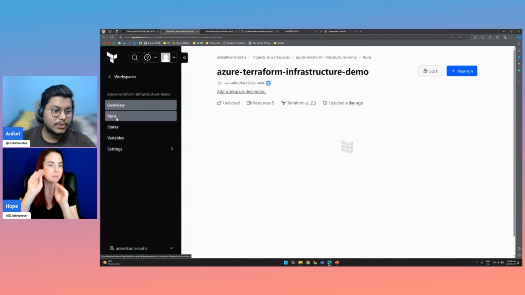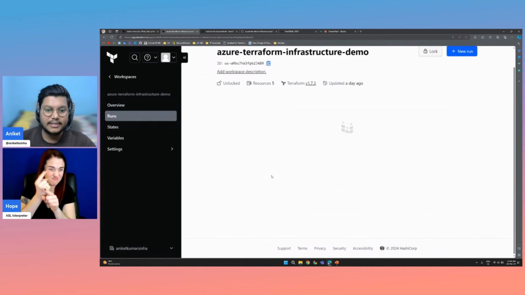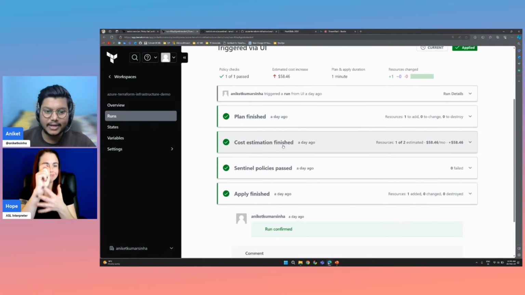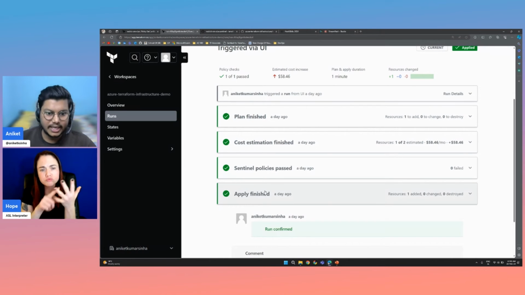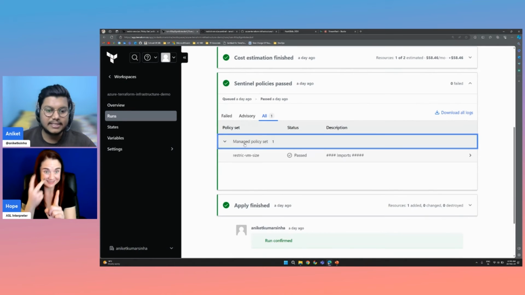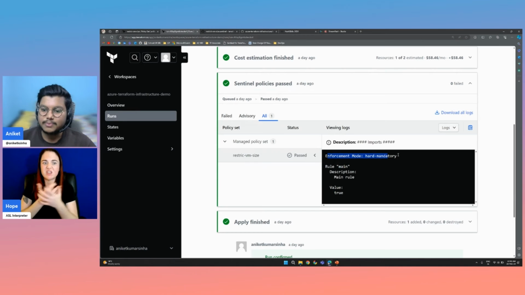Okay, so just to show you once that everything is correct, you can go to the run, and this is how the workflow would look. We would have plan, cost estimation, and apply. These three are standard if you're using Terraform Cloud. But now we have another stage between plan and apply. You can see that we have the Sentinel policy pass stage, and if it is passed, you can see that now everything is fine. Enforcement was hard mandatory, and the rule was this, and the value is correct. So that's why it is passed.